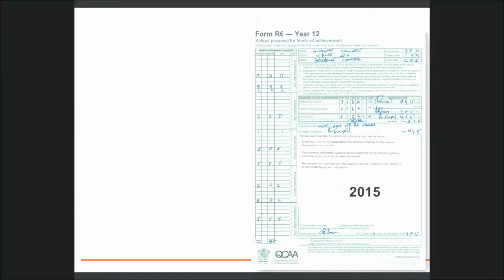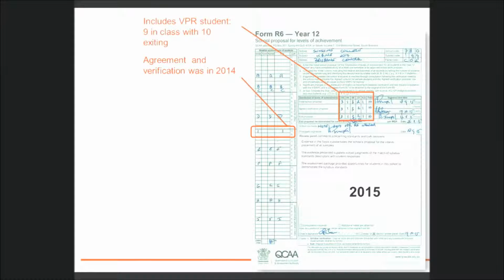In 2015, the VPR student was not included in the sampling pattern because the student did not complete the subject with this cohort, and the folio has already been through the moderation process. The review panel chair will check and note that the student is correctly placed on the Form R6 at SA10. Any advice from the panel about SA folios on this Form R6 will not be applied to the VPR student.